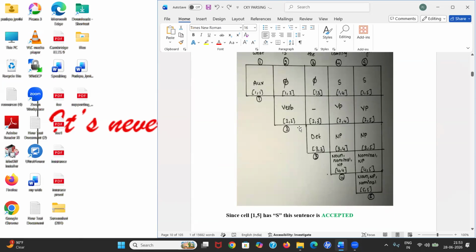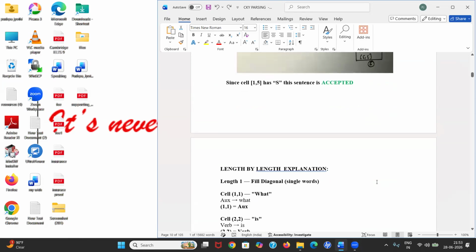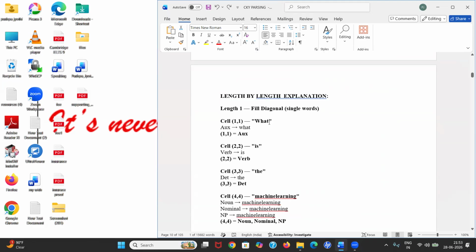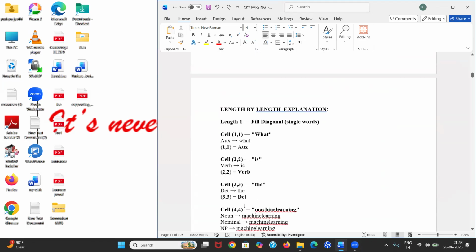First, you need to fill the words in the diagonals. Why are we taking verbs here, and why are we taking three symbols here? Now let's talk about that.